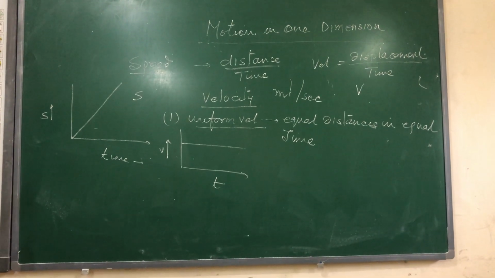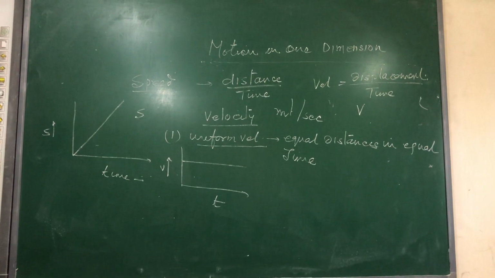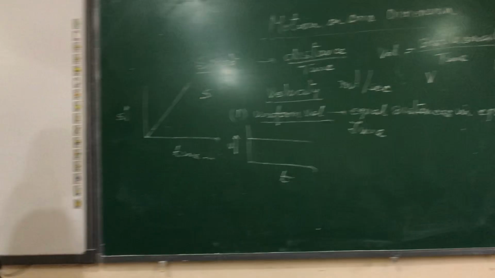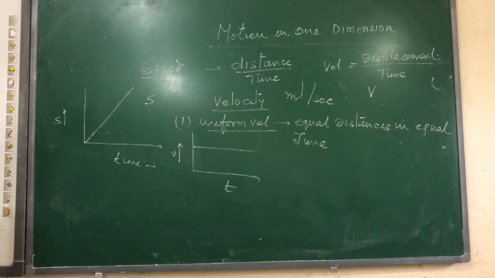So for uniform motion, the body travels in such a way that it is covering every equal distance in equal intervals of time. The graph between S and T, and the graph between V and T, is like that.